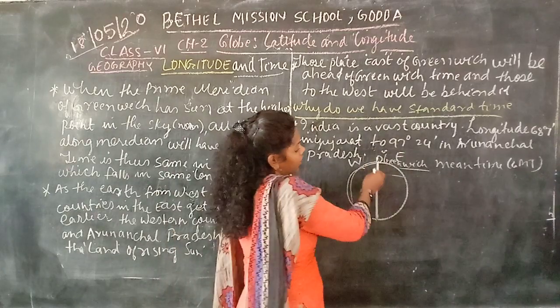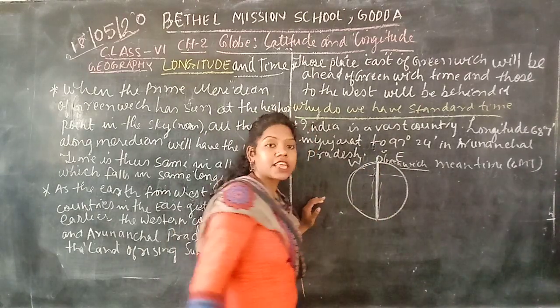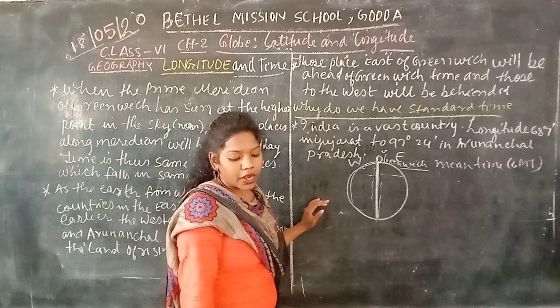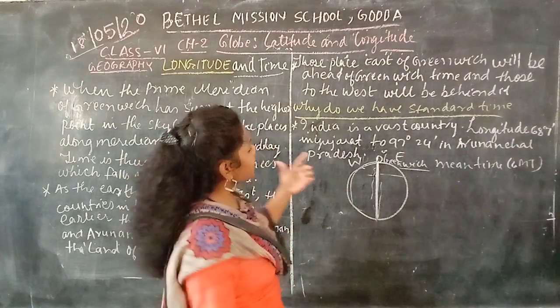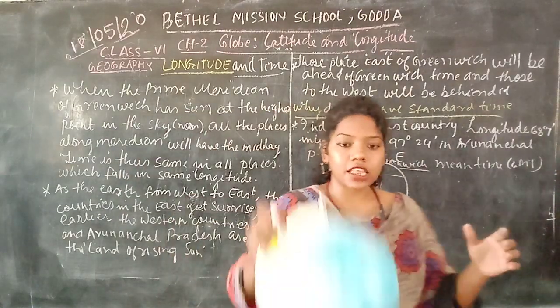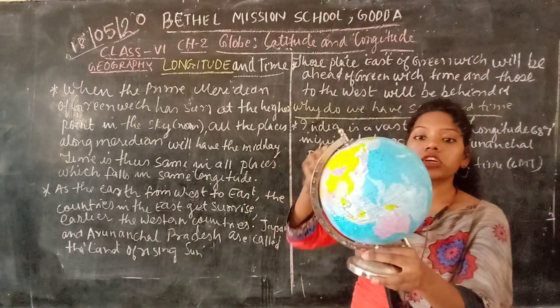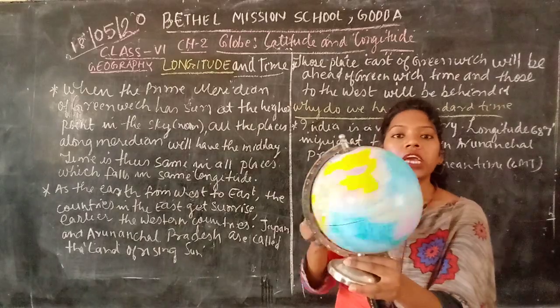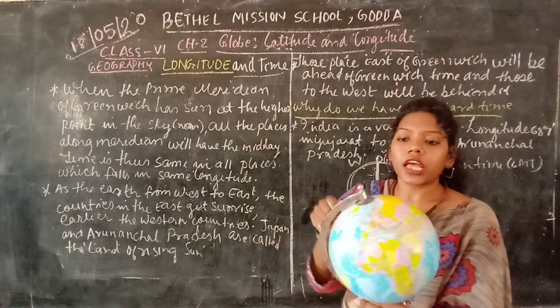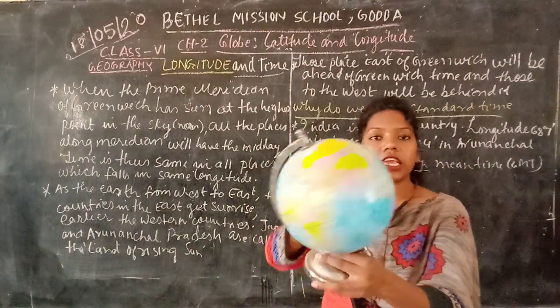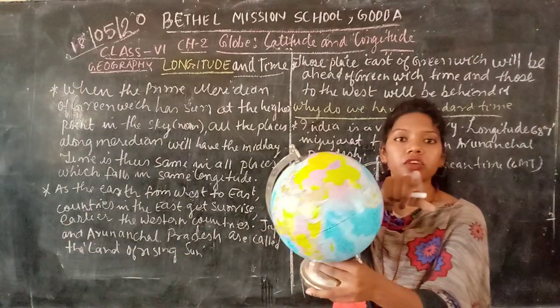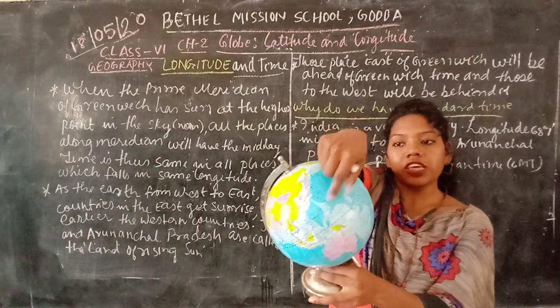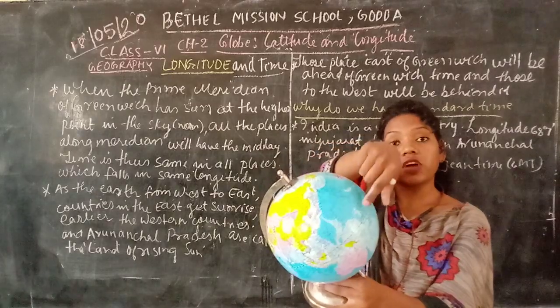Whichever places are located in this area receive the same sunlight. Okay, so as we know, the earth, or the globe, rotates from west to east. Yes or no? You can see here on the globe how it rotates. This side is west and this side is east, so it rotates from west to east.